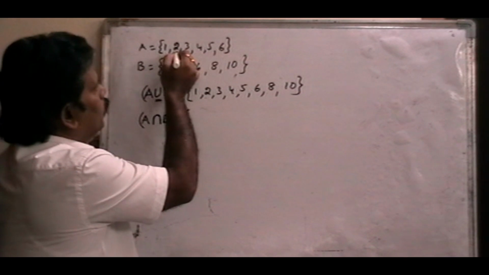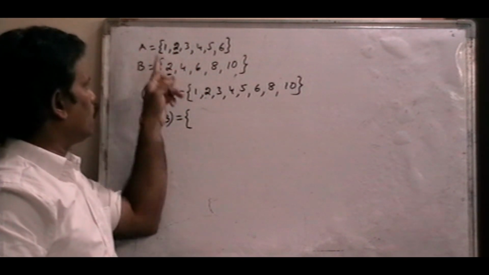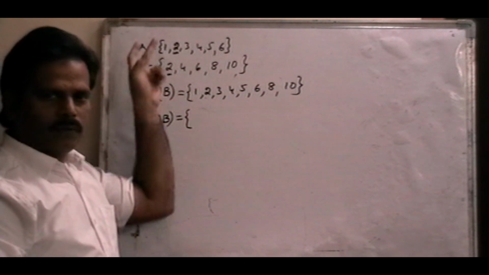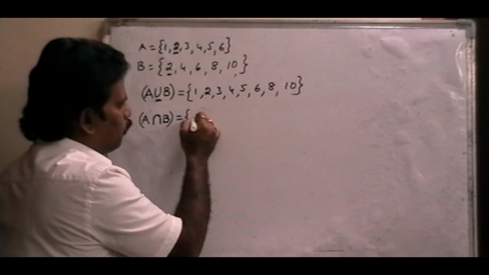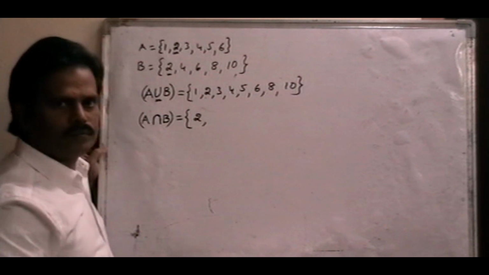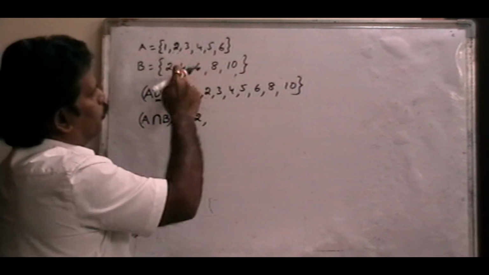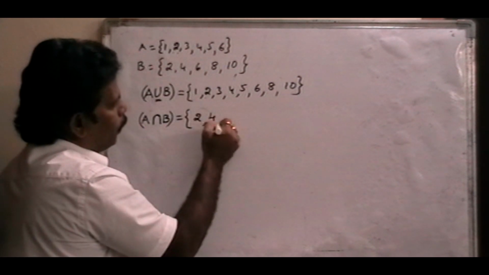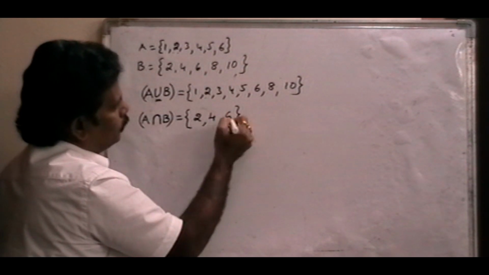Yes, 2 is a common element. 2 is an element of A and also 2 belongs to B. So 2 is a common element of both sets, so 2 is one of the elements of A intersection B. Next, 3 is not a common element. Next, 4. Yes, 4 is also a common element. 5 is not a common element. 6 is a common element. That's all.